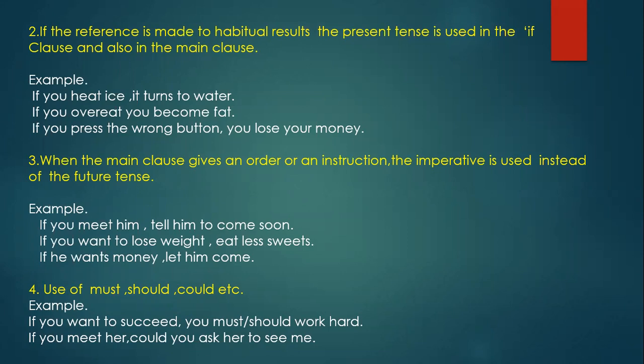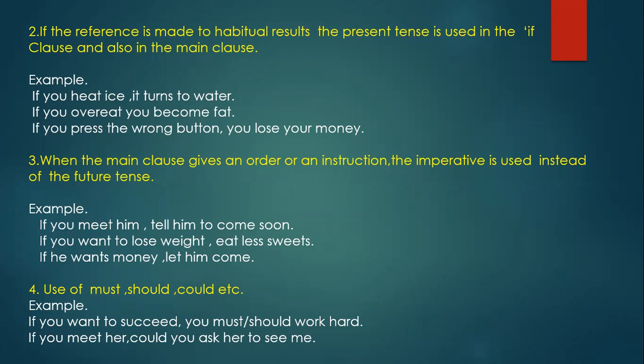If you want to lose weight, eat less sweets. Eat less sweets, that is an instruction. So the imperative is used and not the future tense. If he wants money, let him come. And then the fourth one, that is the use of must, should, and could.